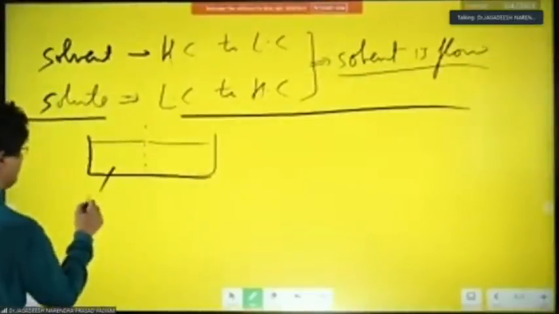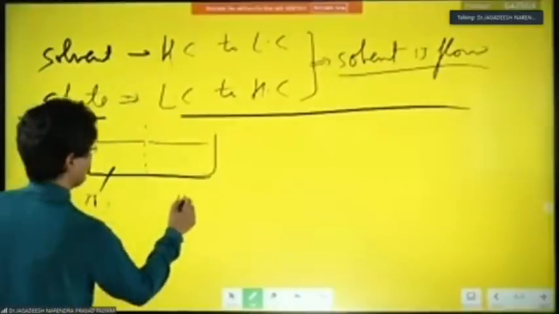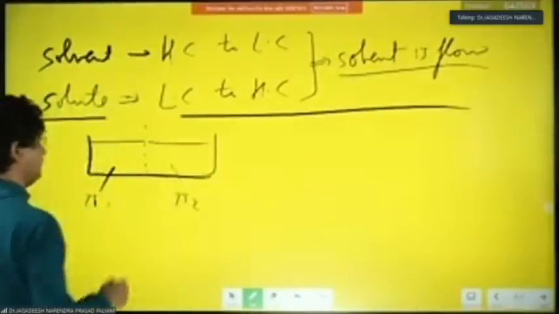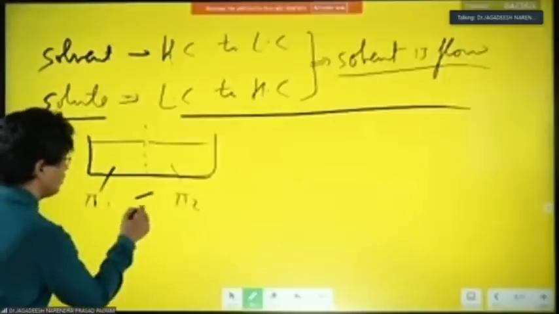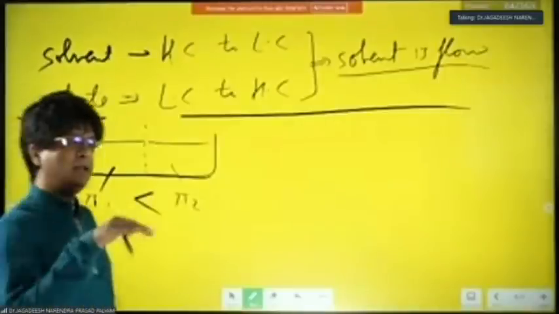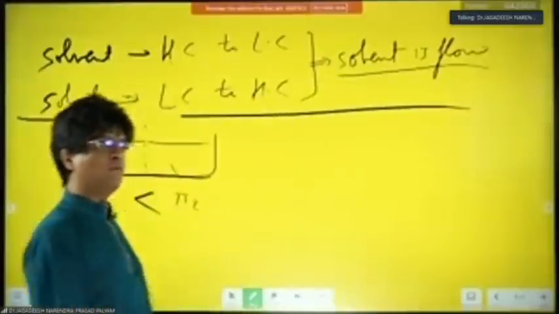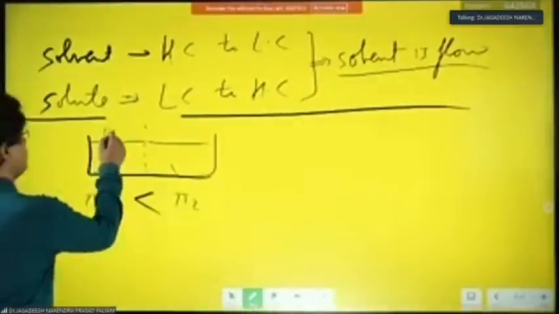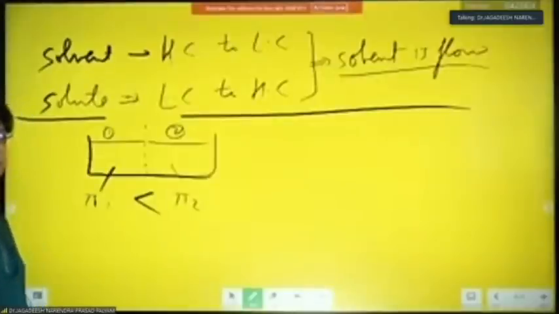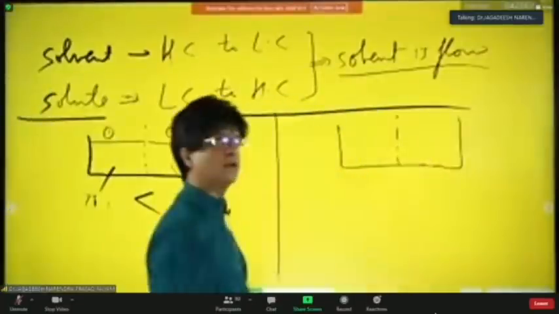So this is say pi 1 and this is say pi 2. And I'm saying pi 2 is more than pi 1. Tell me in which direction will the solvent flow? Net flow of solvent will be where? From 1 to 2 or from 2 to 1? Tell me. 1 to 2. Look here.